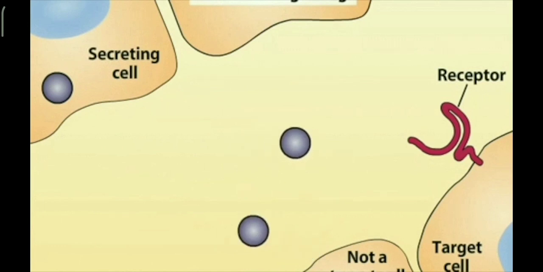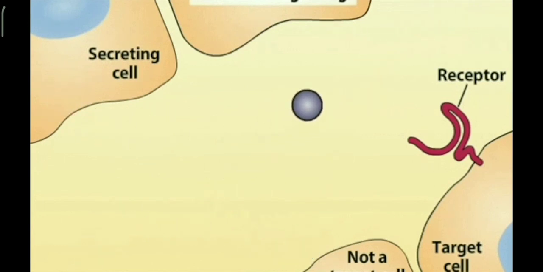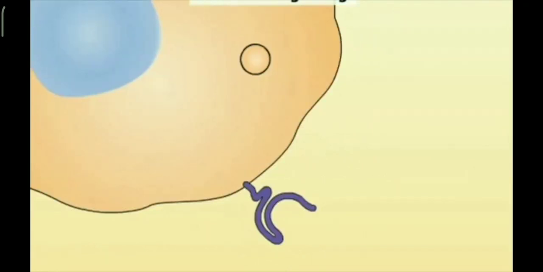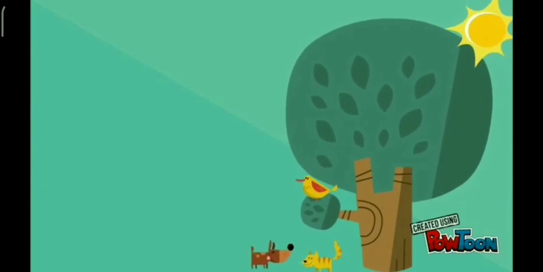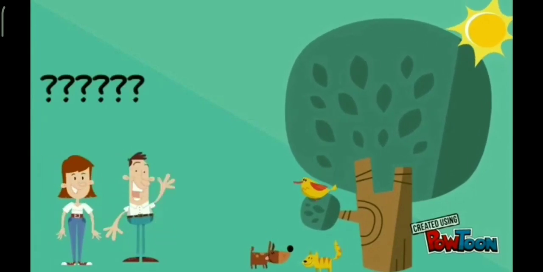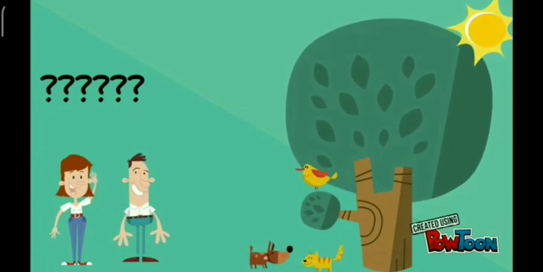Cells that release secretions to stimulate neighboring cells are called paracrines. Cells that release secretions to stimulate themselves are called autocrines. Organs that release secretions to stimulate other organisms are called pheromones.